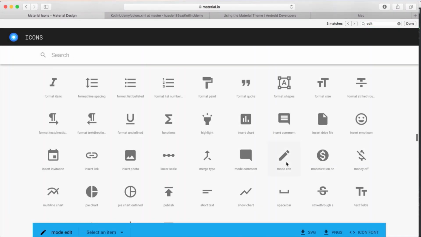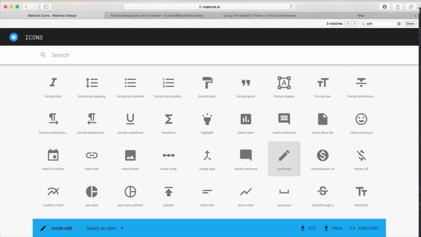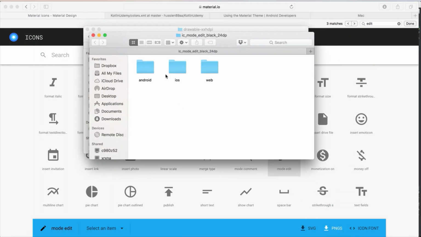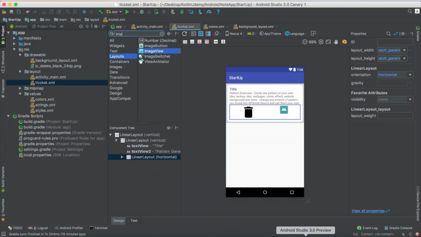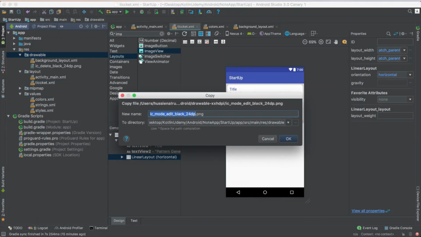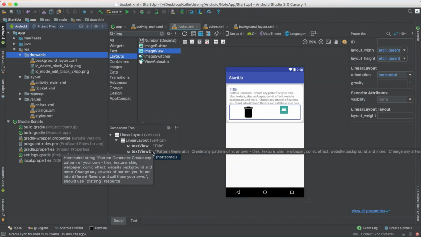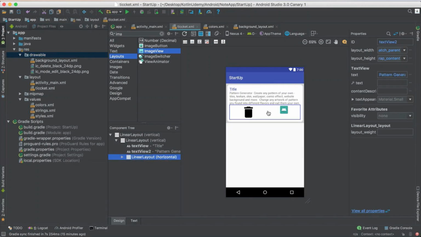I think it is nicer. Just download it, and yes, it should be the second one. Hopefully, select from Android. I will select this size, copy, go back to Android Studio, Control V, and apply it on this one, which is this ImageView.